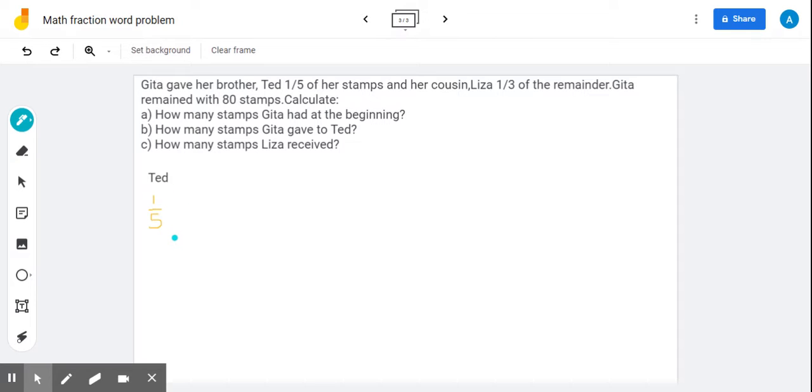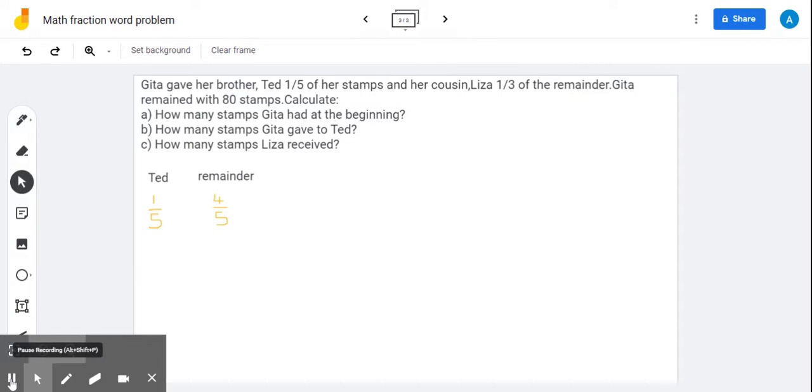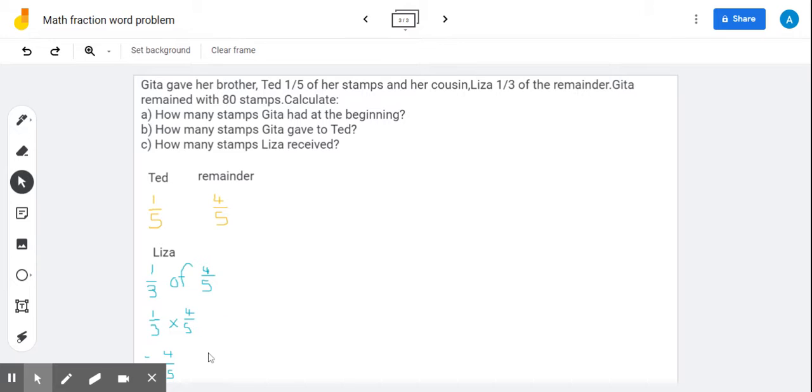So therefore, 4 out of the 5 parts would remain. So our remainder is 4/5. So Liza was given 1/3 of 4/5. Let us calculate that now. So 1/3 of 4/5 would be equal to 4/15. So now that we know what fraction of the stamps was given to Ted and Liza, we can determine